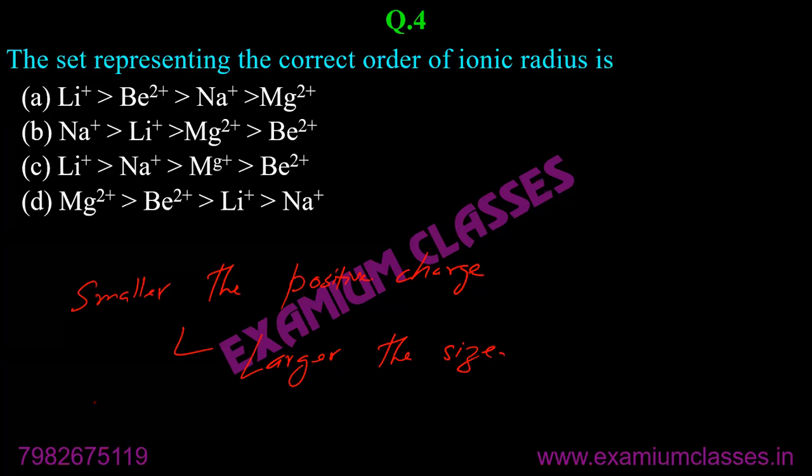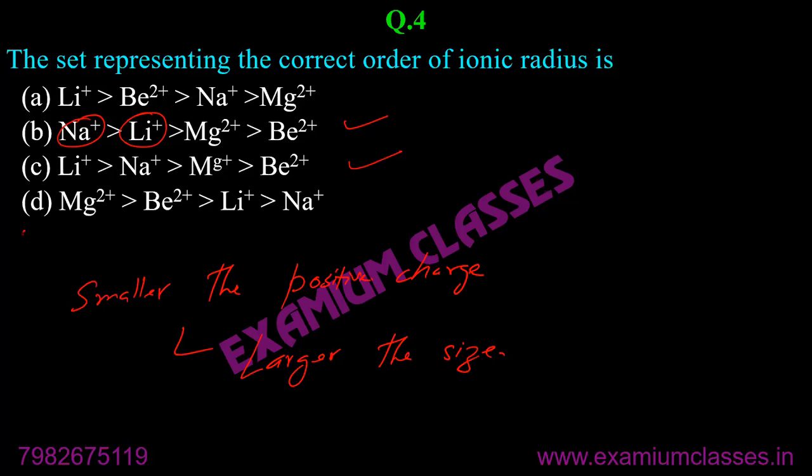So the smallest positive charge, if you consider, is on sodium and lithium. Then I'll explain why this one is correct, not the other one. So these two are the possibilities. Smaller the positive charge, larger the size.